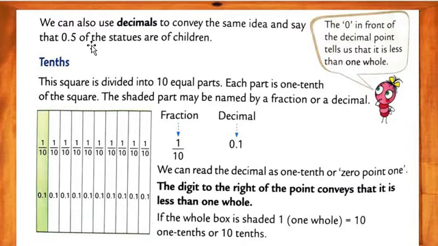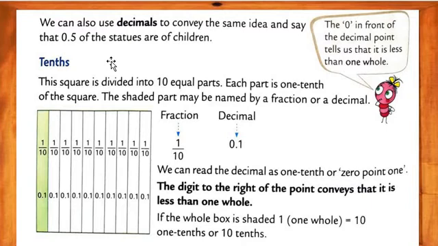Now here, tenths. What is a tenth? This square is divided into 10 equal parts. Each part is 1/10 of the square. The shaded part may be named by the fraction or decimal. Understood, my dear students? The shaded part may be named by a fraction or a decimal.